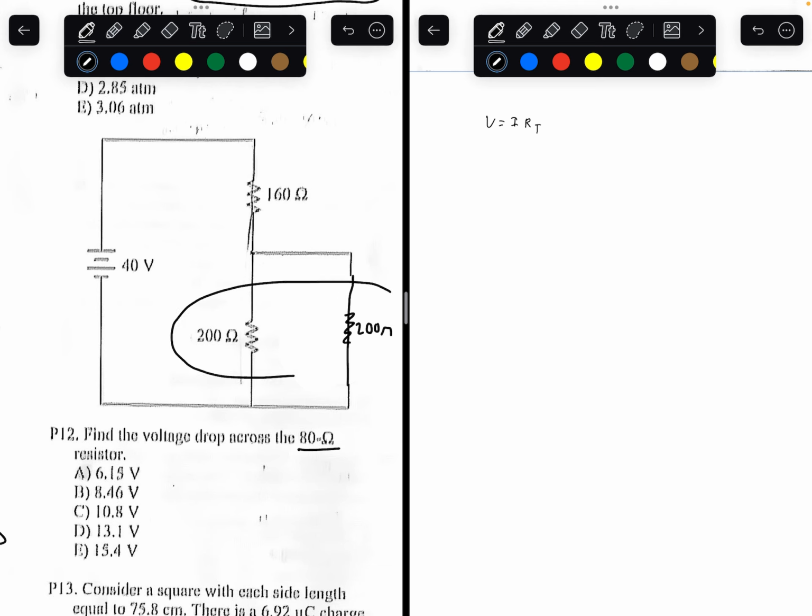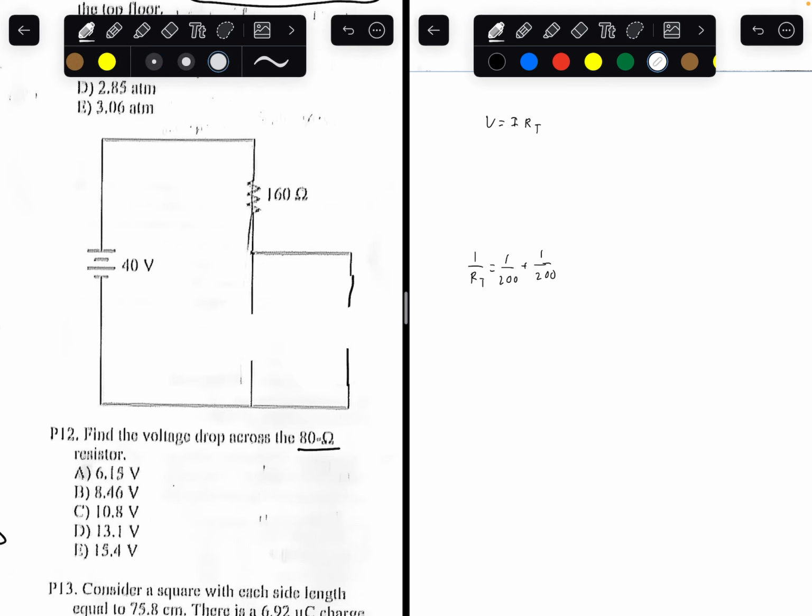These two resistors here are parallel, so we use the reciprocal rule. 1 over 200 plus 1 over 200 equals 1 over RT. RT in this case would be equal to 100, so we would erase that and we would make this straight line with one resistor of 100 ohms.